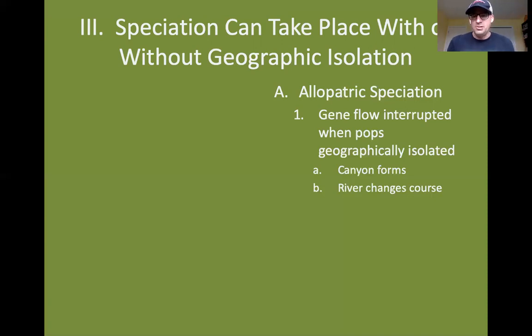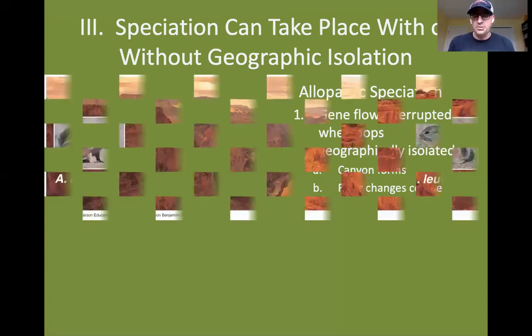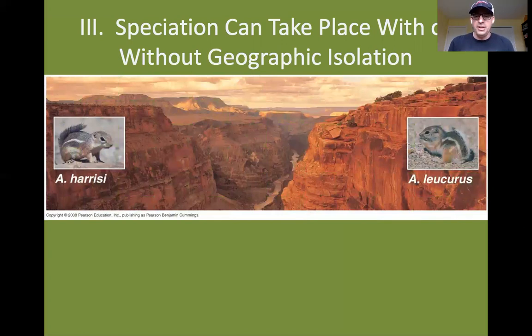You could also have a mountain range form to separate populations as well. So here we have two separate species of ground squirrels that you see here in the picture, that were separated when the Grand Canyon formed. These used to belong to the same population of ground squirrels. Grand Canyon formed, they are separated from one another.